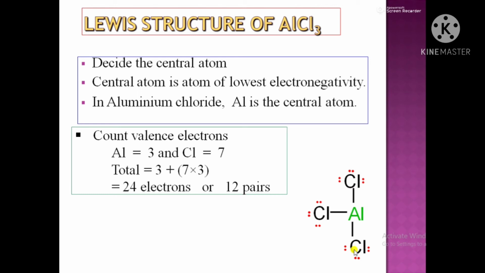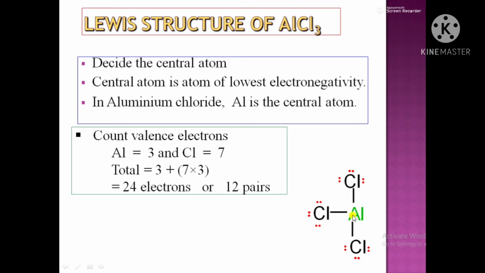Students, there is another way of drawing this. Since aluminium has 3 electrons in its valence shell, the maximum number of electrons which it can share is 3. So each of the chlorine atoms will share 1 electron with aluminium, and in this way 3 bond pairs are formed. For each chlorine atom, as 1 electron has been involved in bonding, 3 lone pairs will be present on each chlorine atom.